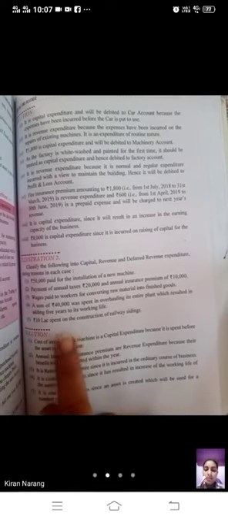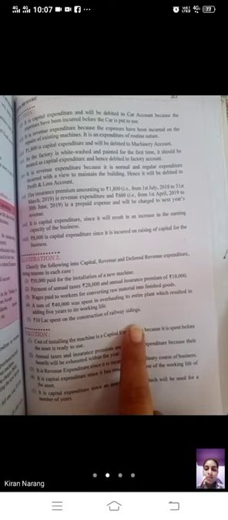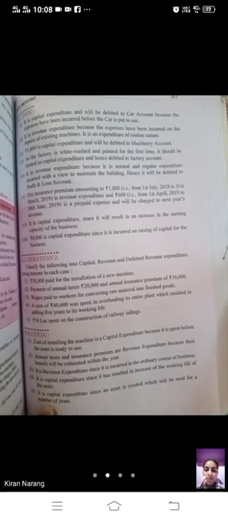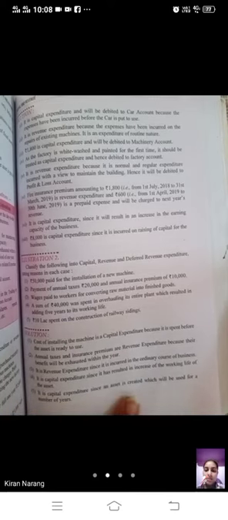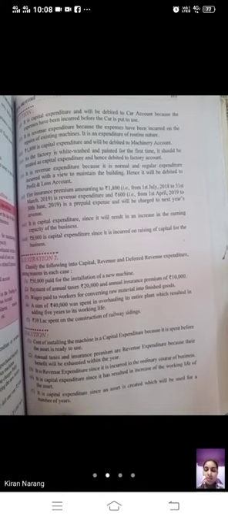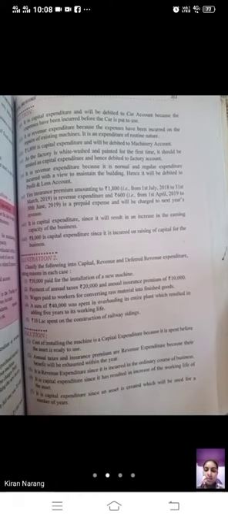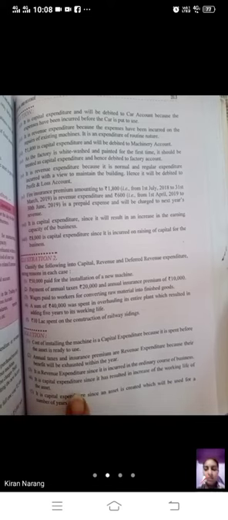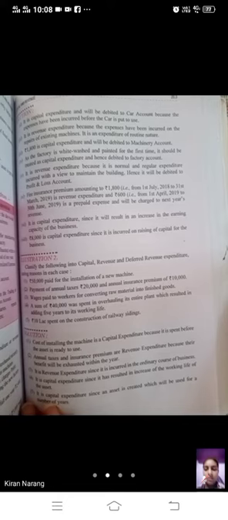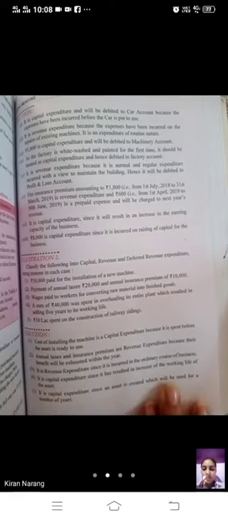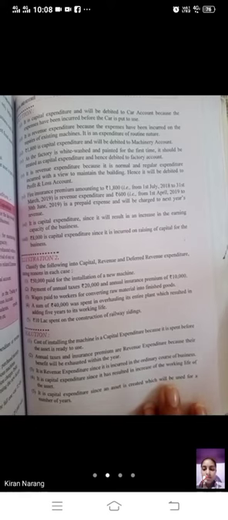Then, beta, rupees 10 lakh spent on the construction of railway sidings. Any amount spent on construction is also a capital expenditure. So it is a capital expenditure since an asset is created which will be used for a number of years. So this thing we will use for a number of years. So this is capital expenditure. The expenditure whose benefit will be taken in 1 year only, that is revenue, and those expenditures whose benefit will be taken for a long time, so many years, that is capital expenditure.